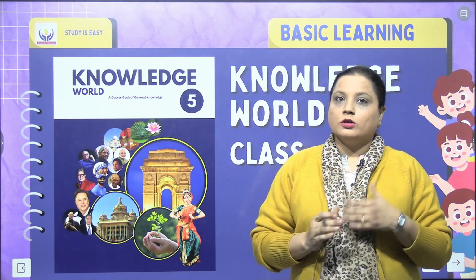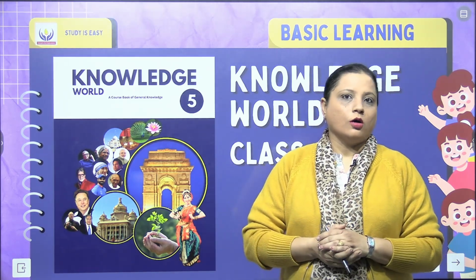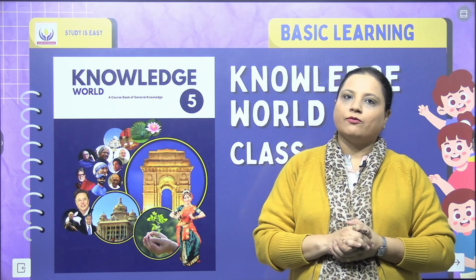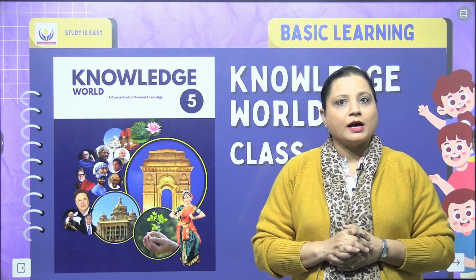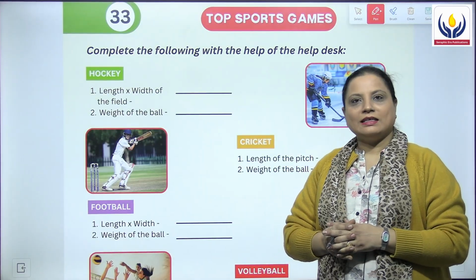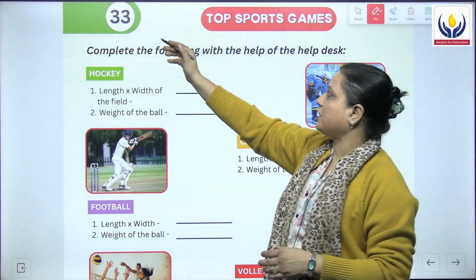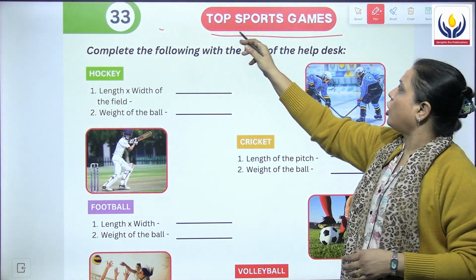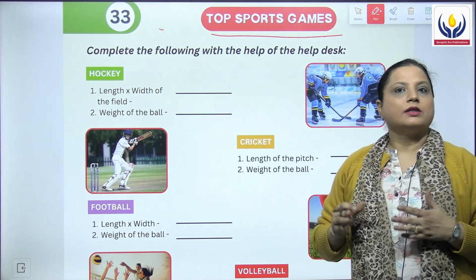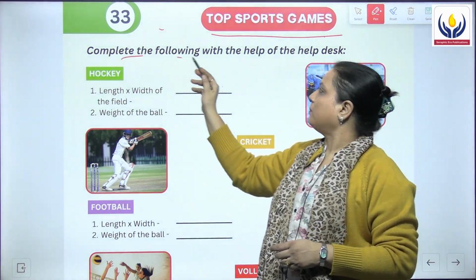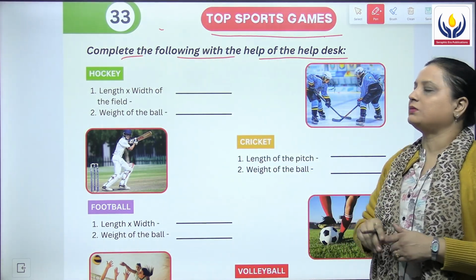Let's begin with the book Knowledge World, a course book of general knowledge of class 5 by Serifera Publications. Hello everyone, let's begin with a new chapter today, chapter number 33, and the name is Top Sports Game. Now here in this chapter you have to complete the following with the help of the help desk.